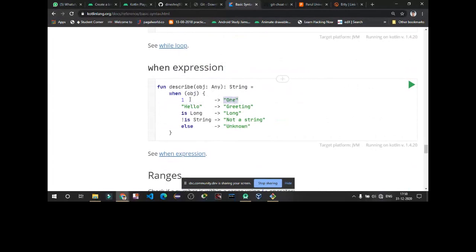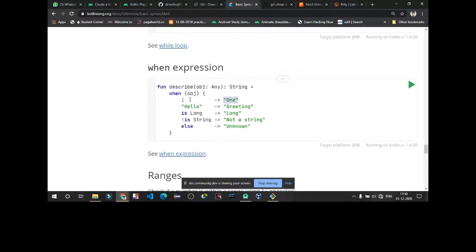Then there is a range. You can check if x is in y 1 dot dot y plus 1, where y is 9 and y plus 1 is 10. You can provide a range, that means 1 to 10, and check if x fits in 1 to 10 or not. You can even provide a range of 1 to 100.